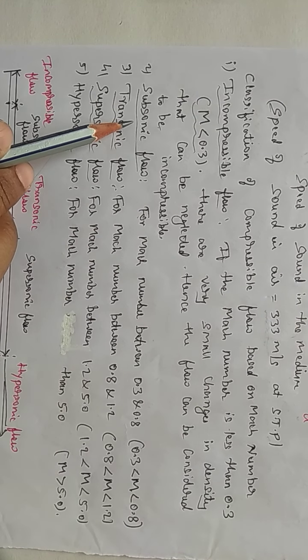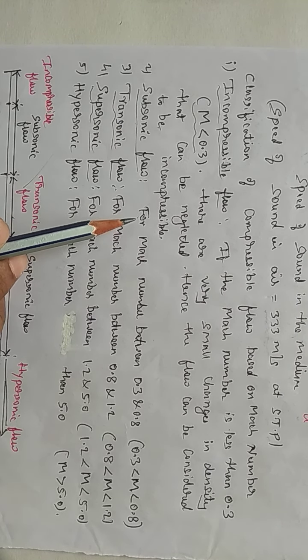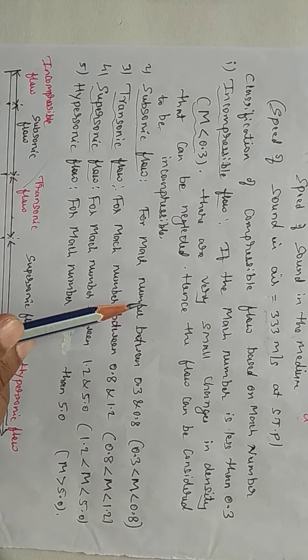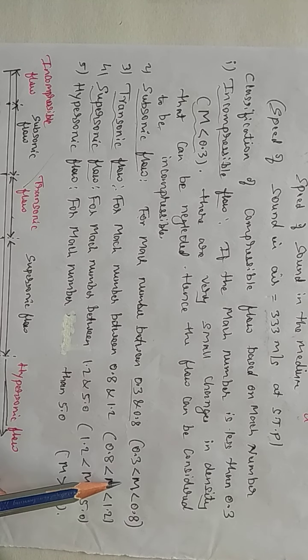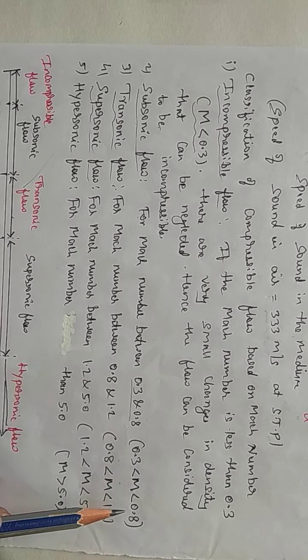Second one is subsonic flow, where the Mach number lies between 0.3 and 0.8. It is known as subsonic flow.